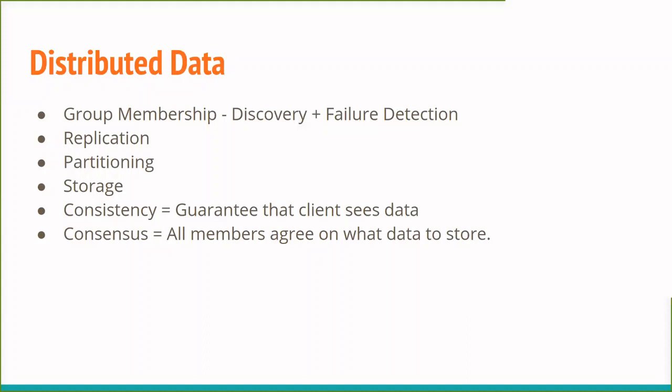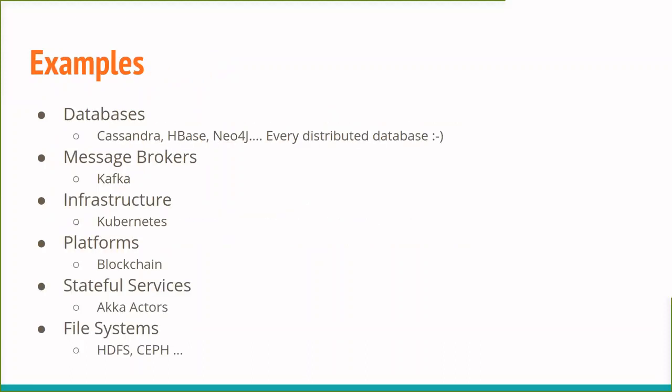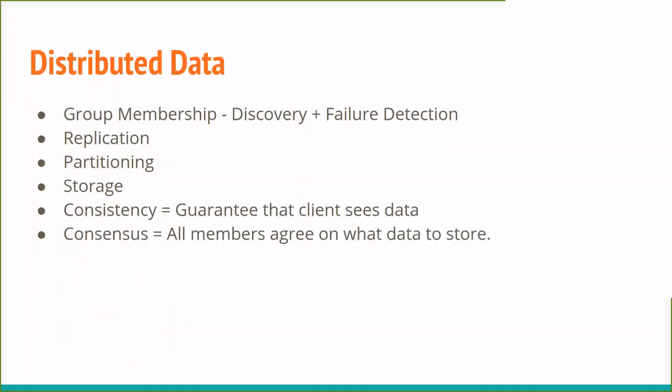So this is the first component of anything that's distributed, and we saw examples here. All these frameworks, systems, databases, file systems, they have this component for group membership and failure detection.